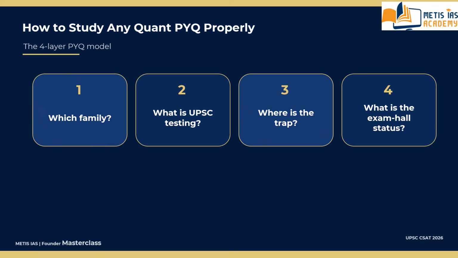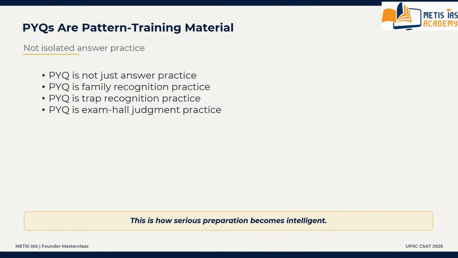And layer number four is the most important thing: what is the exam hall status? It is safe, moderate, dangerous, or leave for later. This four-layer classification system will completely change how you study PYQs.